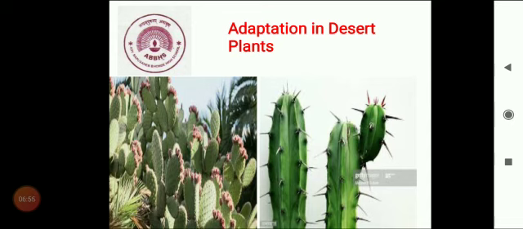Leaves are converted into thorns or needle-like structures, or in some cases they are leafless, to reduce the evaporation of water. Photosynthesis is performed by the green colored stem. To get the water, roots are deeply penetrated. In these also, the stem is covered with waxy substances. Examples of these types of plants are babool tree, aloe vera, different types of cactus.